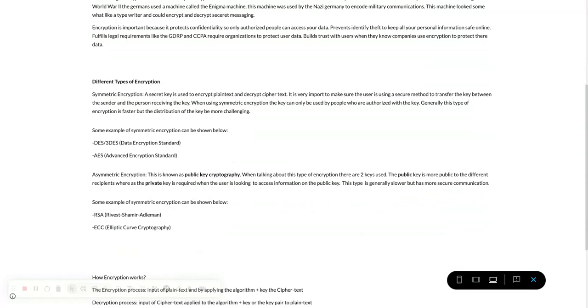Asymmetric encryption is known as public key cryptography. When talking about this type of encryption, there are two types of keys used. The public key, which is shared with the different recipients, whereas the private key is required when the user is looking to access information encrypted with the public key. This type is generally slower but has more secure communication. Some examples of asymmetric encryption are RSA and ECC.